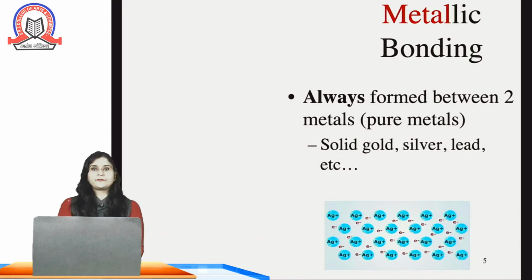Metallic bonding, always formed between two metals. For example, gold, silver, lead, these are the solid metals. Their ions attract each other and formation of metallic bonding takes place.